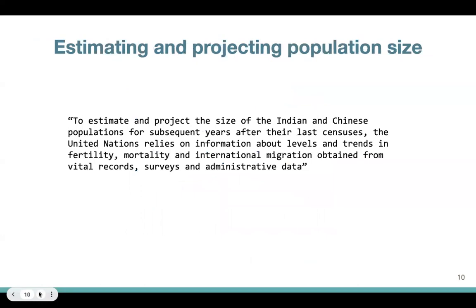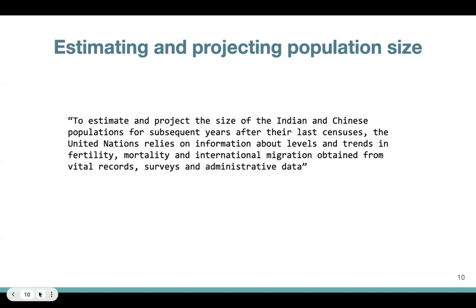And you might ask yourself, how did the United Nations come up with this estimate and come up with these projections about population size? Well, the United Nations in this context used multiple types of data, including fertility, mortality data, and internal migration, obtained from a variety of sources such as vital records, surveys, and administrative data.